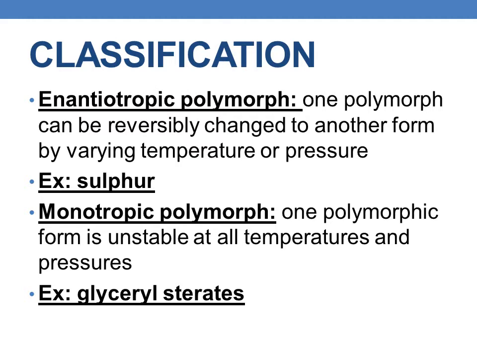The next one is monotropic polymorphs. One polymorphic form is unstable at all temperatures and pressures. When one polymorphic form is unstable at all temperatures and pressures, such a polymorph is called a monotropic polymorph. The example is glyceryl stearates.